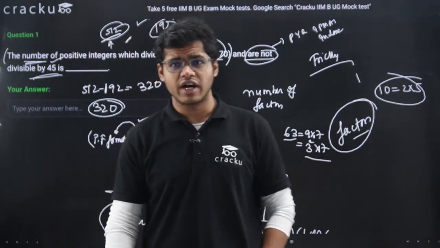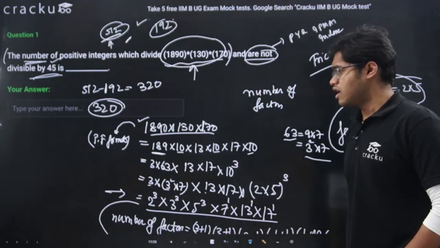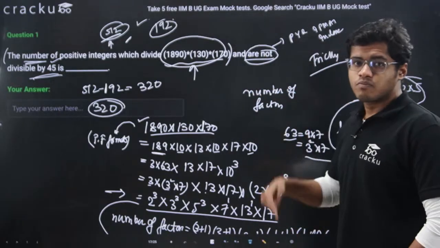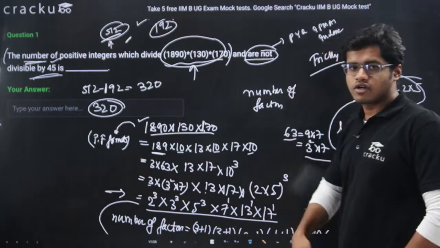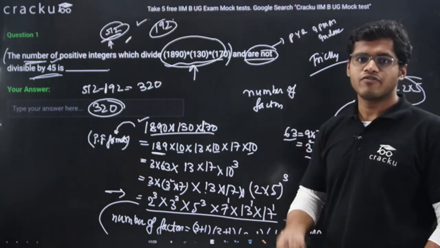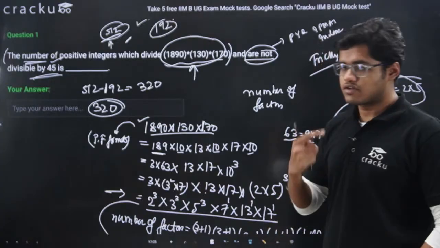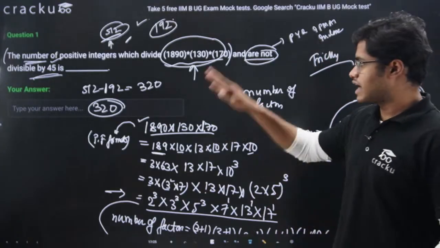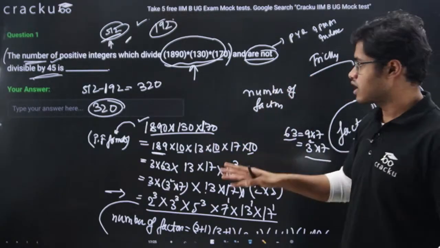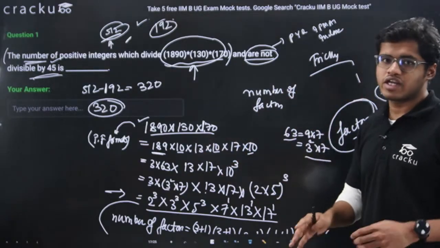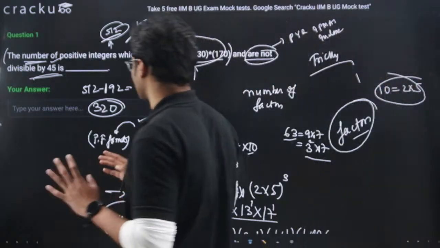If you guys have not understood the solution, I will request you to please see the recording of this. After this live stream ends, you will get the video recording on YouTube. Please understand, because this is a very conceptual question, to be honest.